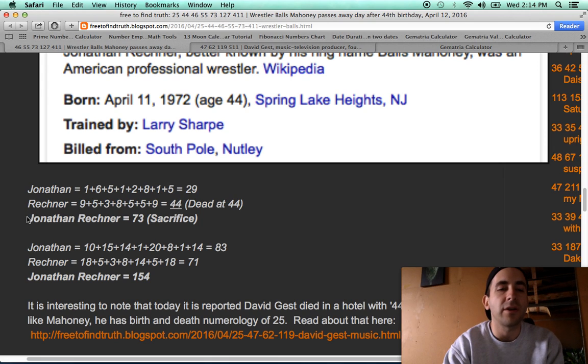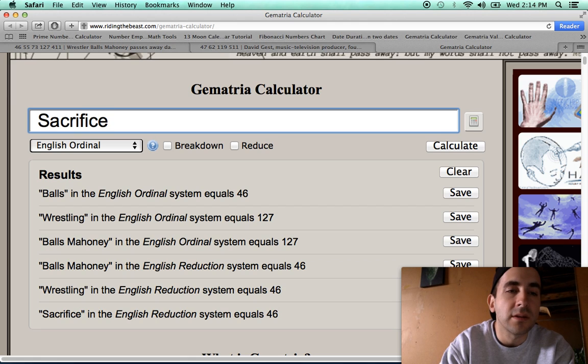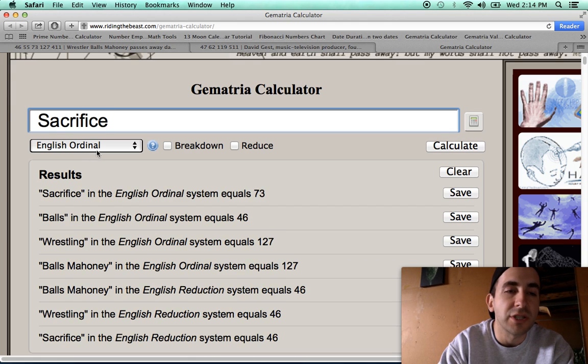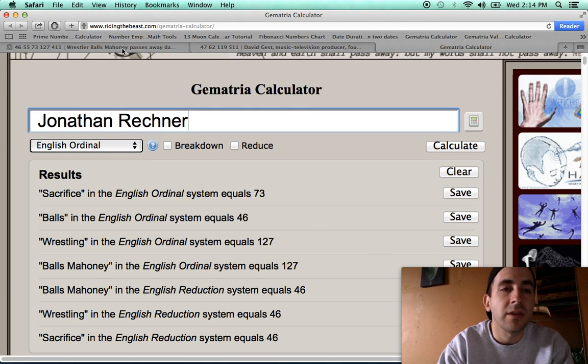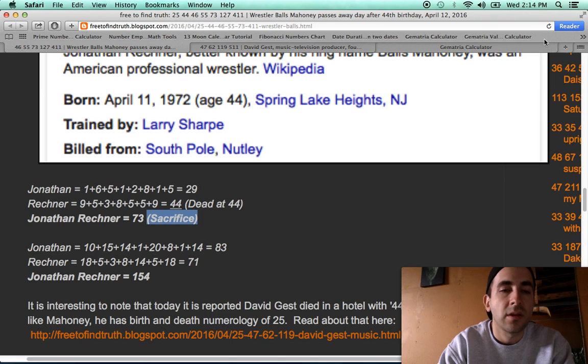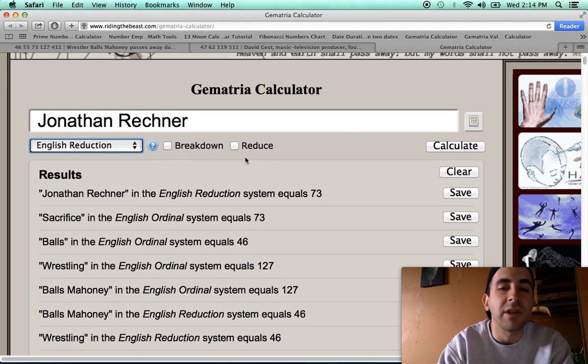And Jonathan Reckner in simple English gematria sums to 73, like sacrifice with Pythagorean gematria. This is how the 2 methods are intertwined. Sacrifice in simple English gematria is 73. Jonathan Reckner, if I spelled it right. Yeah. In Pythagorean gematria, 73. The methods are interrelated.